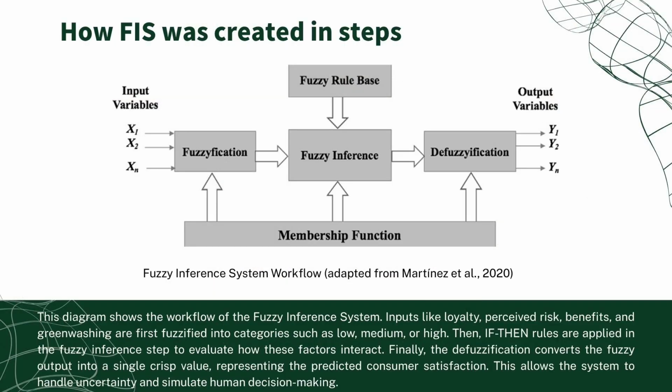This diagram shows the workflow of the FIS. Inputs like loyalty, perceived risk, benefits, and greenwashing are first fuzzified into categories such as low, medium, or high. Then, if-then rules are applied in the fuzzy inference step to evaluate how these factors interact. Finally, the defuzzification converts the fuzzy output into a single crisp value, representing the predicted consumer satisfaction. This allows the system to handle uncertainty and simulate human decision-making.